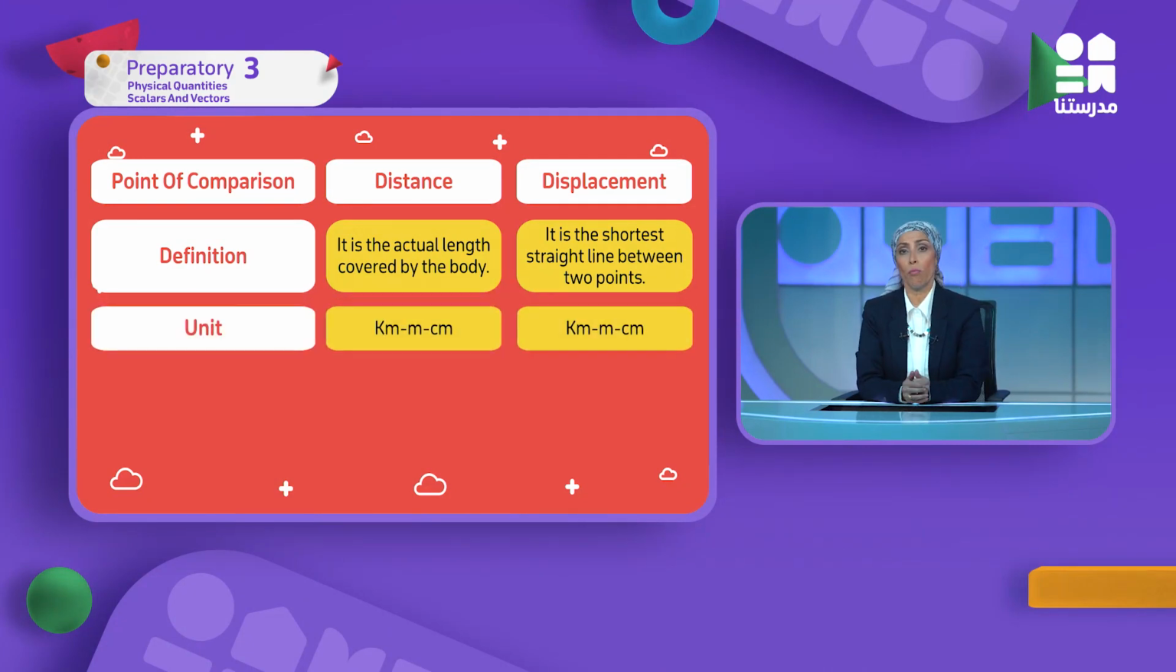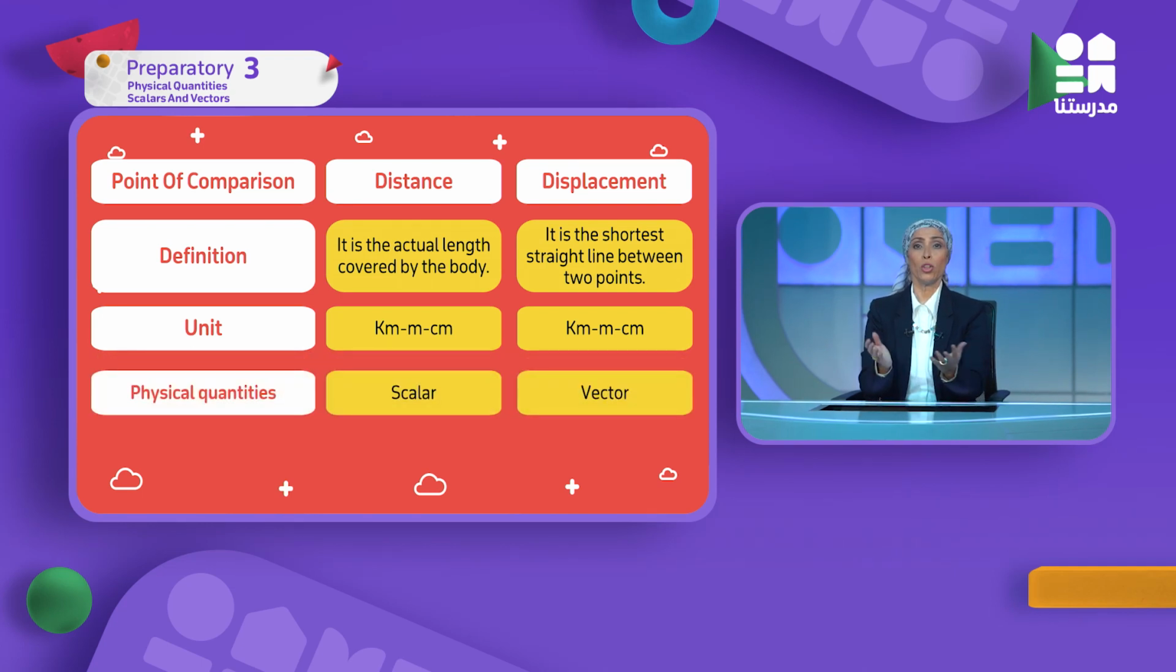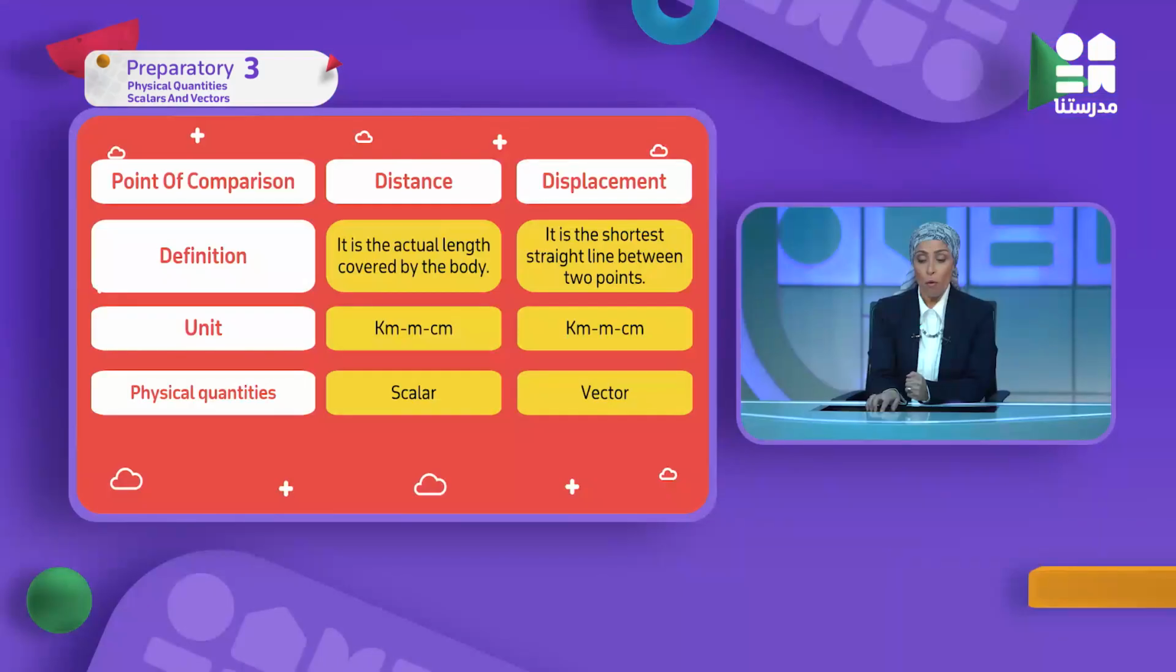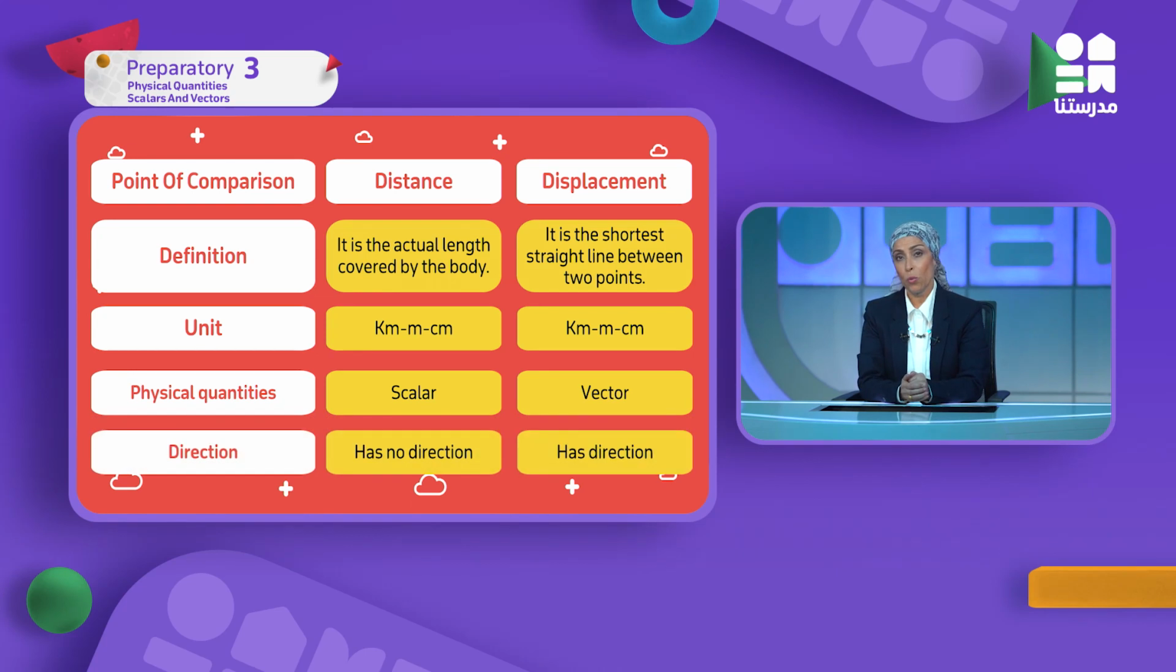What about the units of both? Both are measured by kilometer, meter, centimeter. Is there any difference? No. Kilometer, meter, and centimeter. And if I want to differentiate between them, which one is scalar and which one is vector? Actually, distance is scalar because it doesn't have direction, while displacement has direction. I said straight line, so it has direction, so displacement is vector. Which one has direction? Displacement. Which one has no direction? Distance.